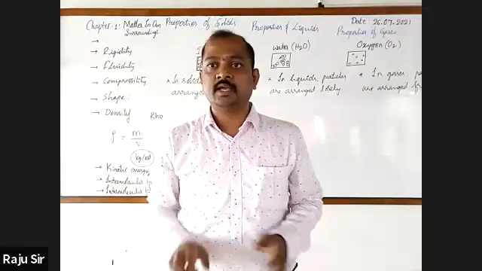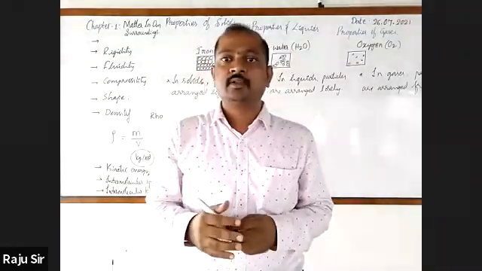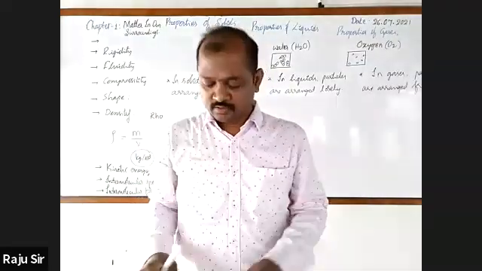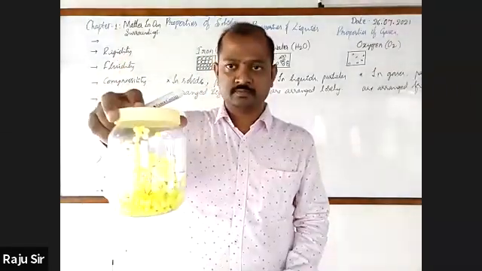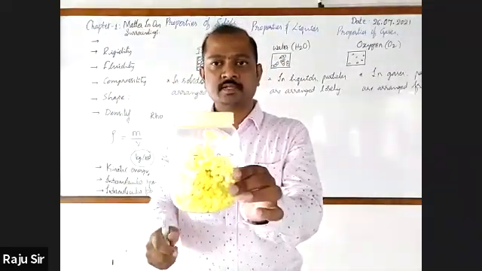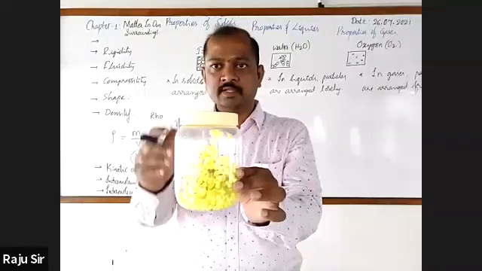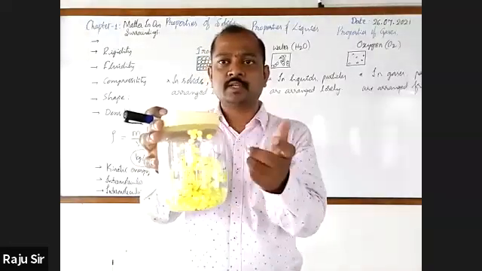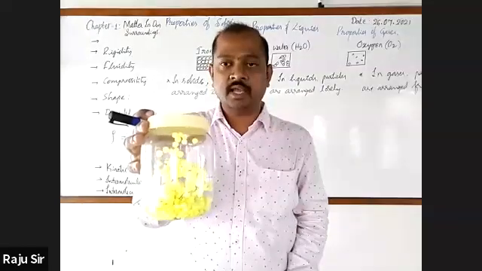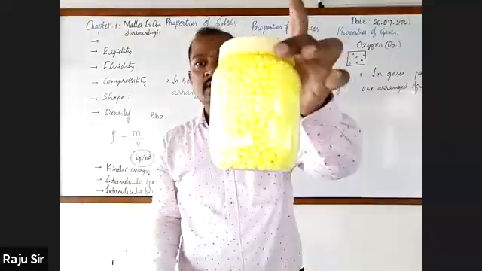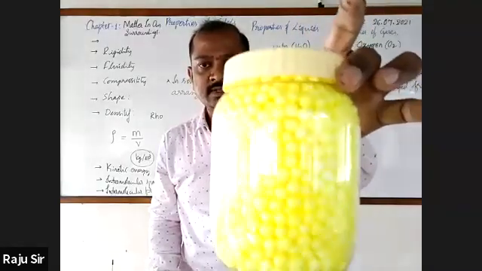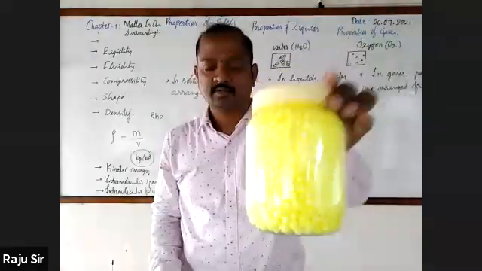In gases, the intermolecular space is maximum. In liquids, it is medium, less than gases and more than solids. In solids, the intermolecular space is least among all three.